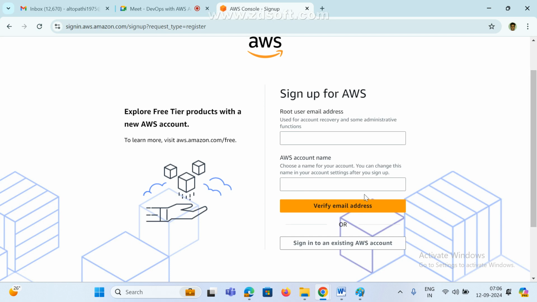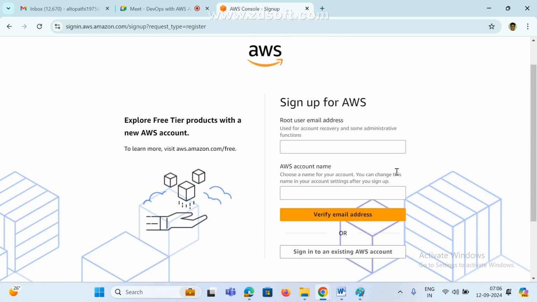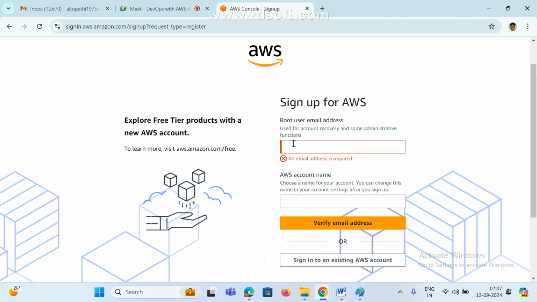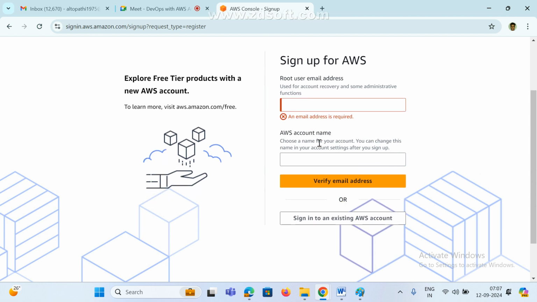Anyone have a credit card? If you give an email ID I will create one account, and we can follow the same steps. Got it, guys? This is an existing email ID, don't use it. You need to give a new email ID only. Once it is created, it will go to the next step.